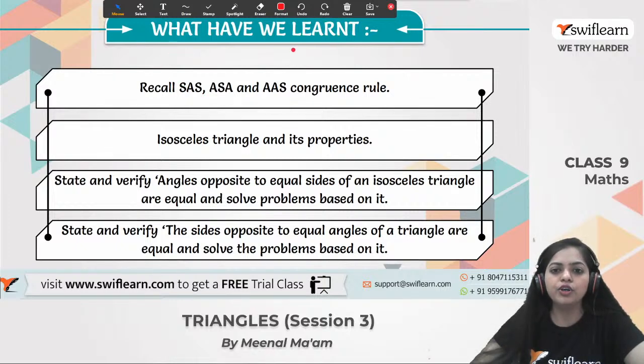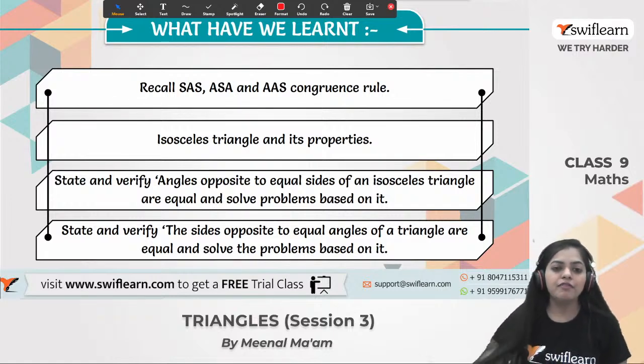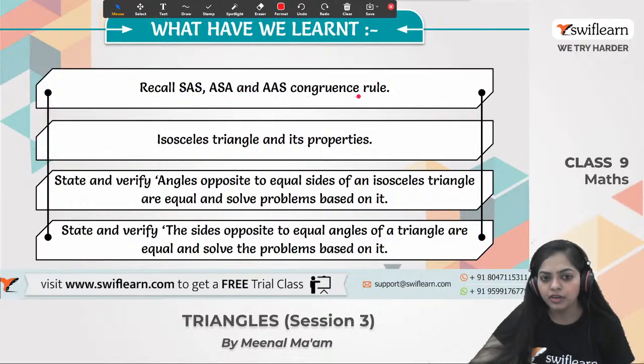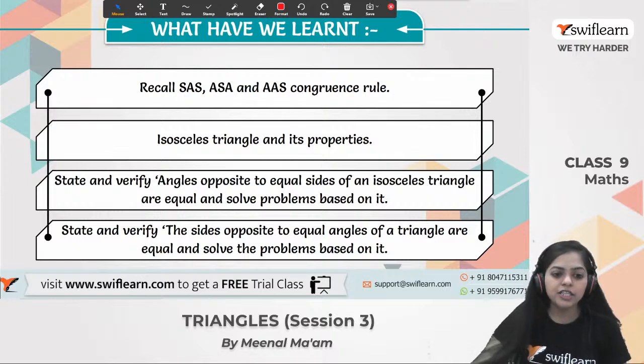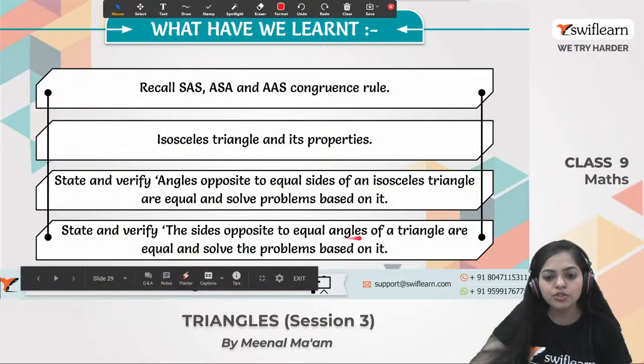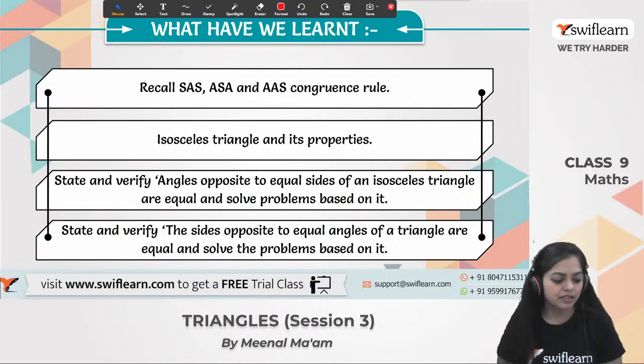Now, moving on to the last slide, and this is all about today's session. So what we have learned today: we have recalled the side angle side rule, the ASA rule and SSS congruence rule. Then we have discussed isosceles triangle and its property. Then we have stated and verified that angles opposite to equal sides of an isosceles triangle are equal, and we have proved this statement and also solved the problem based on it. And next we have stated and verified that the sides opposite to the angles of a triangle are equal and solved the problems based on it. So we have done all these topics in today's class.